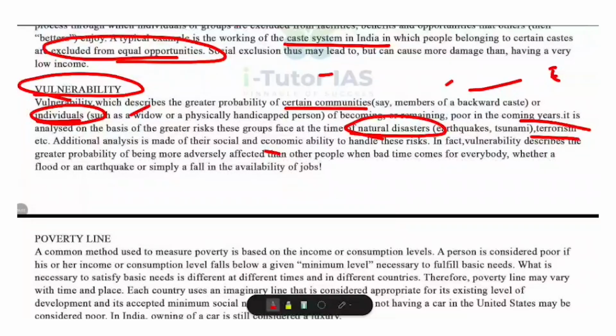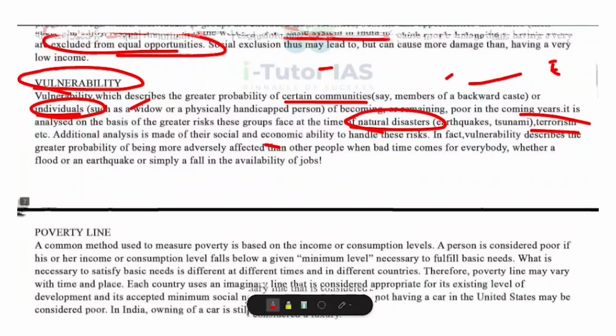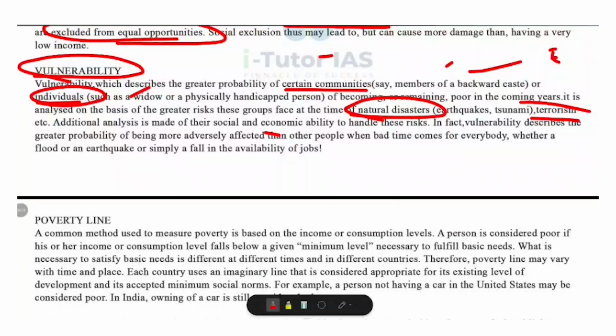Why more vulnerable? They have very few resources like money, education, and skills, so they have less social support. They are often excluded from opportunities. For example, I'll tell you a story. After a flood, a rich family can repair their house, buy food, and restart life. But a poor widow in the same flood loses her hut, has no savings, and no job security. She is more vulnerable than the rich.